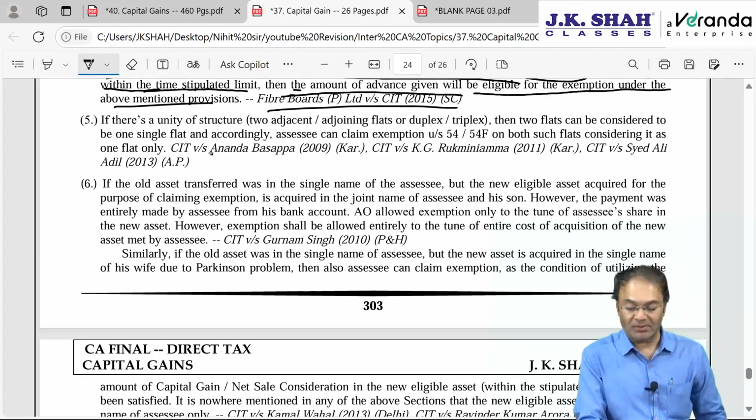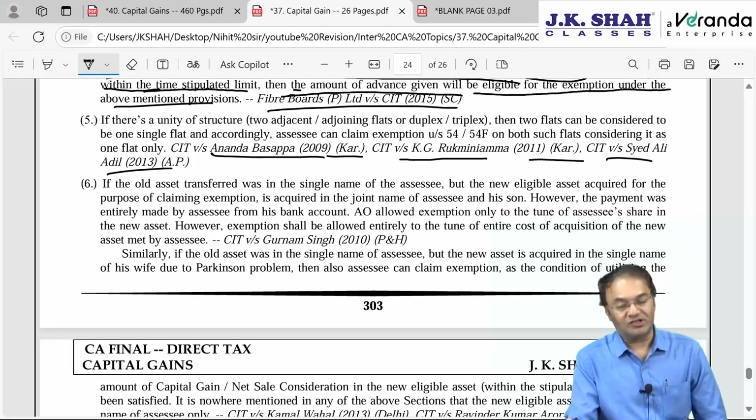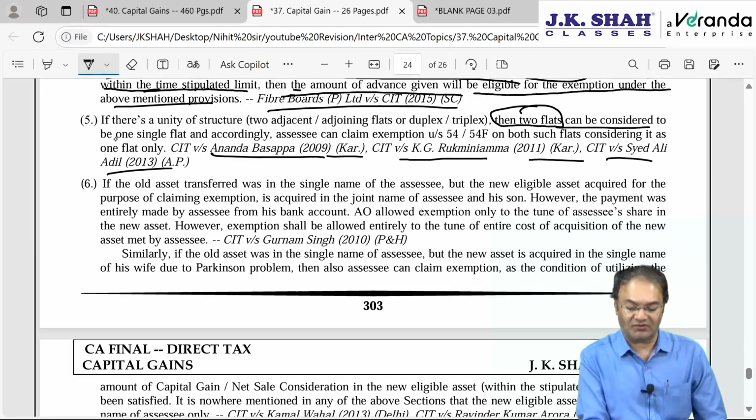Okay. Then Ananda Basappa, 2009 Karnataka High Court, and KG Rukmani Amma, Karnataka High Court, and Sayyad Ali, Andhra Pradesh, same lines. All the 3 case laws on the same line. If there is a unity of structure, then 2 flats can be considered as one single flat. If there is a unity of structure, this we are done with.